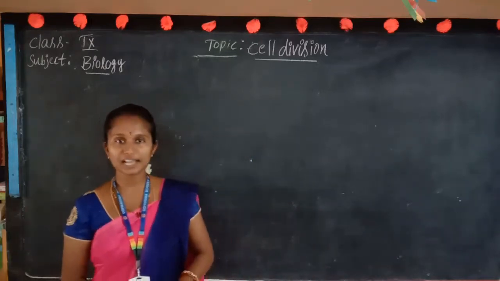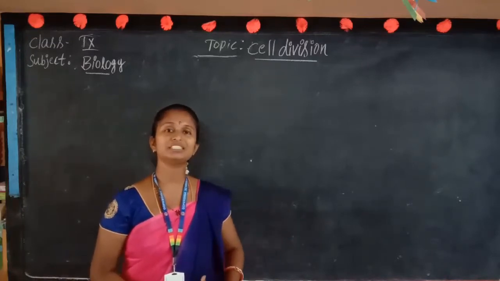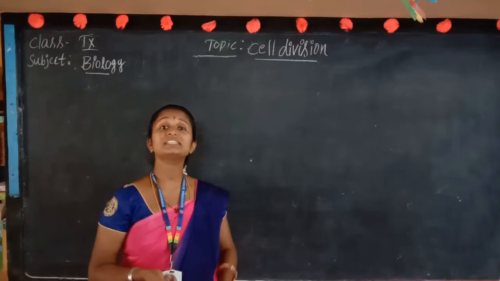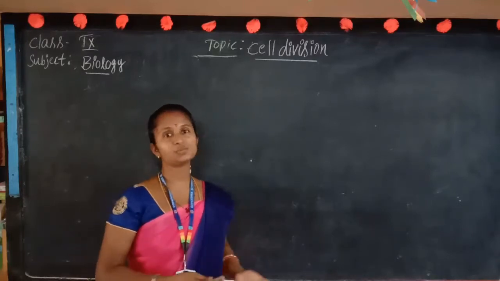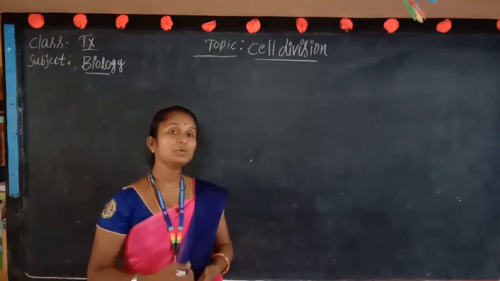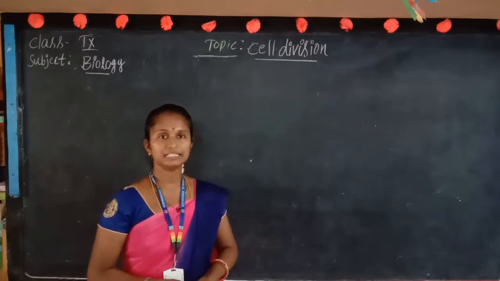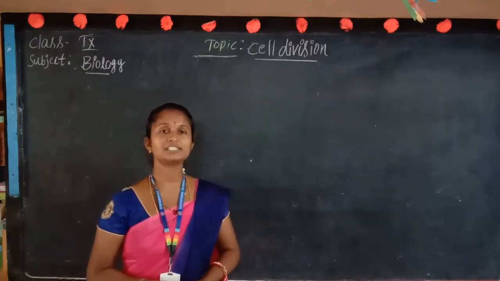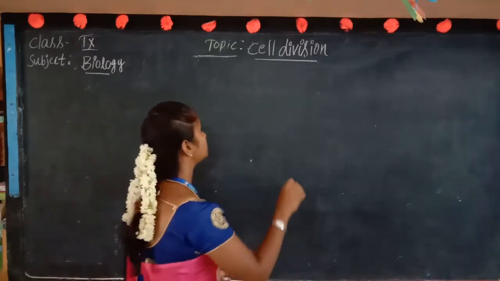From the first class until now, we are discussing the cell. What does the cell do, how the cell will be divided. We discussed the cell components in the last class. But for this division, which method, which process occurs? In this session we are going to discuss that. What does cell division mean?